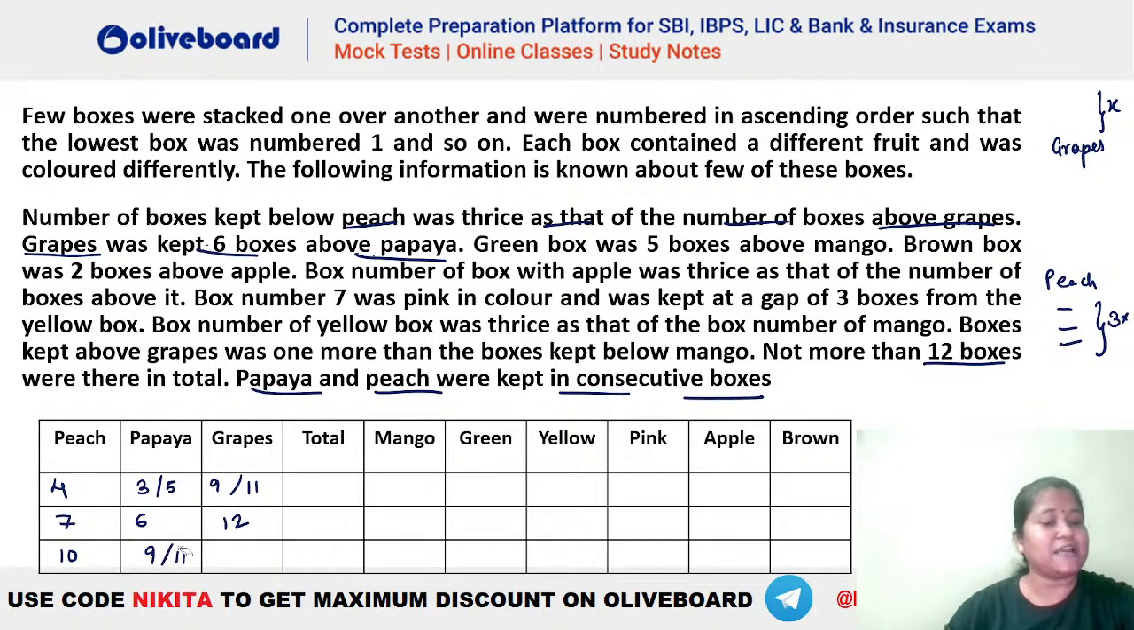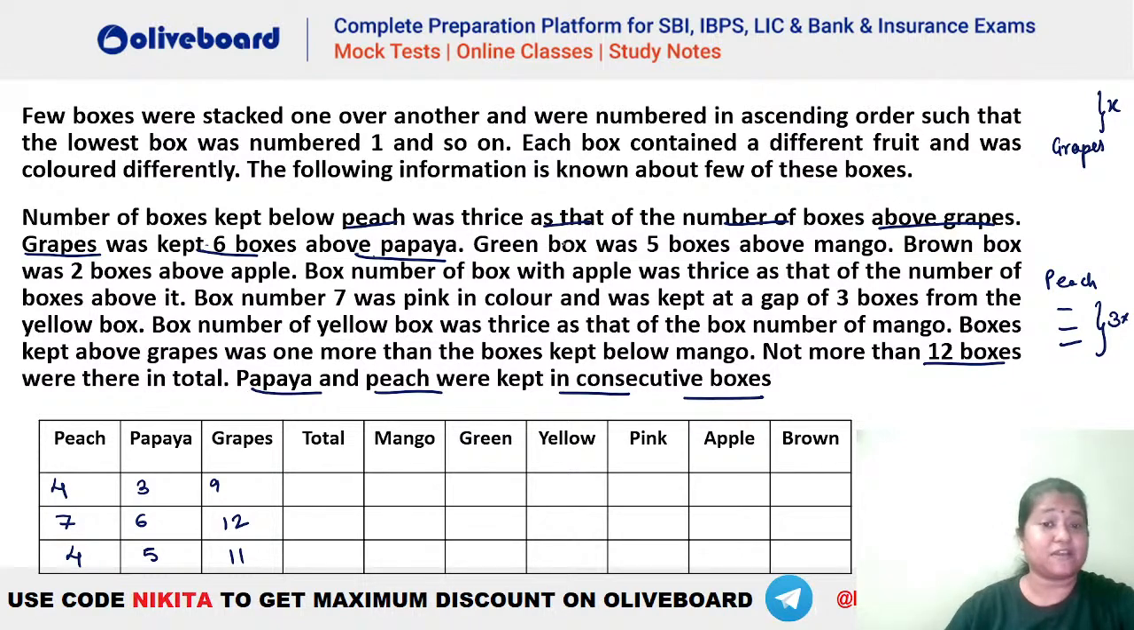Similarly, this 9 and 11 is also not possible, because 9 plus 6 is not possible, and 11 plus 6 is also not possible. That means peach cannot be the 10th box in here. So either of the 3 cases we are getting: that is 4, 3, 9 or 4, 5, 9 or 4, 5, 11, right? Let's write down 4, 5, 11 below. Let's say this is 4, this is 5 and this is 11. So either of the 3 cases we can get.